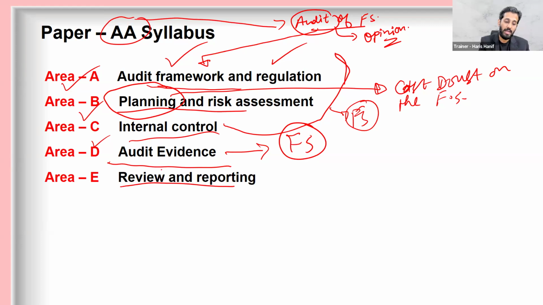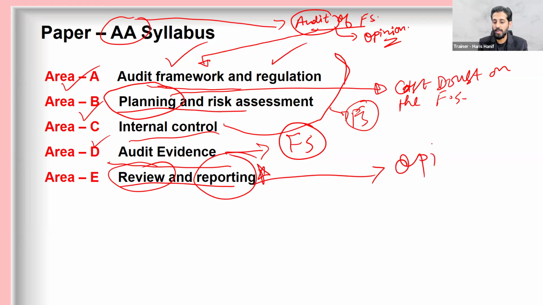Then review and reporting. Now what does it mean? A review means that you have to review all the evidence and then you have to express the opinion on the financial statements, and so the reporting is called the opinion on the financial statements, right? So this is the review and reporting.